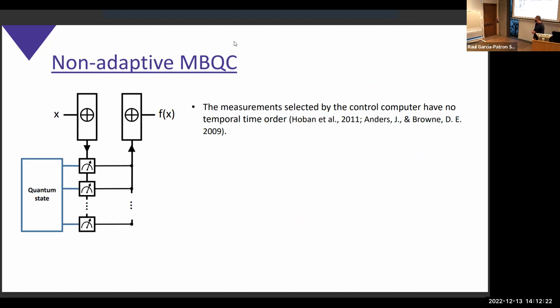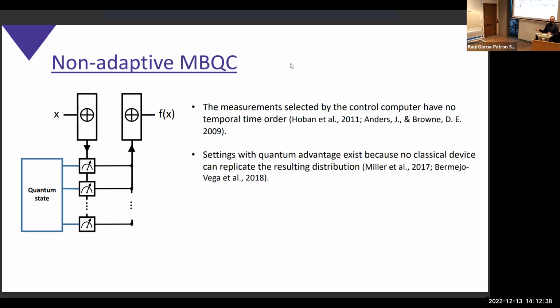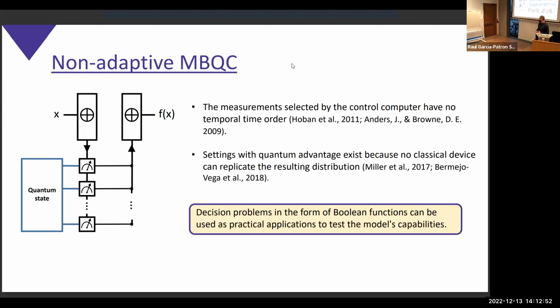In our case, we wanted to start from the most simple case, where we don't have adaptivity. So all the measurements do not depend on previous measurement outcomes. All of them commute, and we can perform them in any order we want. This setting is again the same setting as the IQP circuits. We can find quantum advantage by selecting a specific quantum state and measuring in a specific set of observables. And the distribution will be classically difficult to simulate. However, we want to understand if in this setting we can solve something useful, for example, compute decision problems, which are the most general problems that we can define.